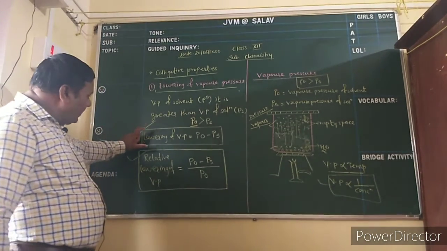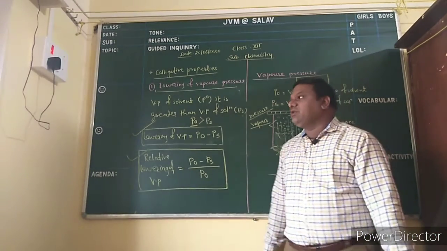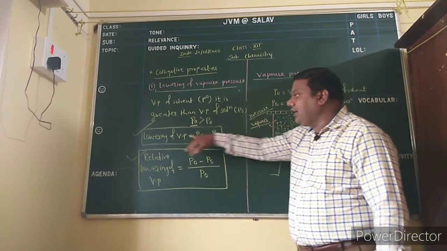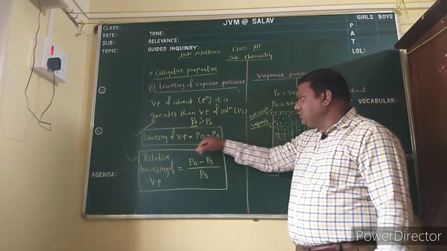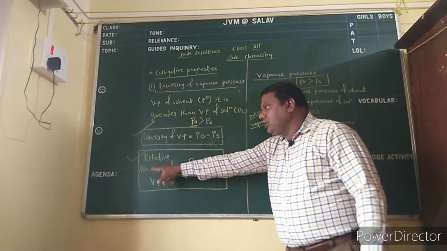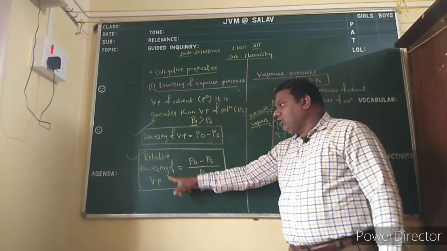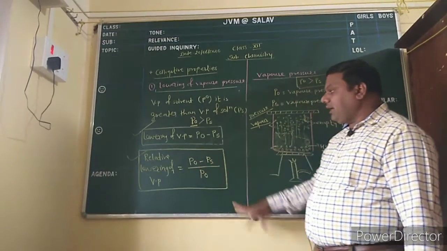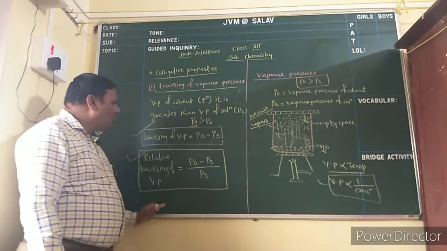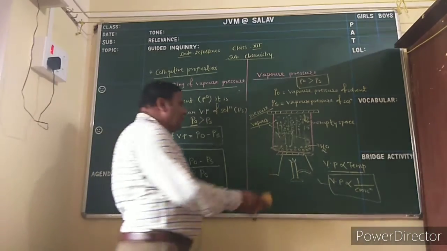First of all, again I repeat, the lowering of vapor pressure is defined as the difference between the vapor pressure of solvent and vapor pressure of solution. So it is P0 minus PS, and when this lowering of vapor pressure is related to the vapor pressure of solvent, it is called relative lowering of vapor pressure, that is P0 minus PS upon P0. Understood? So this is the first colligative property. Now the second one is